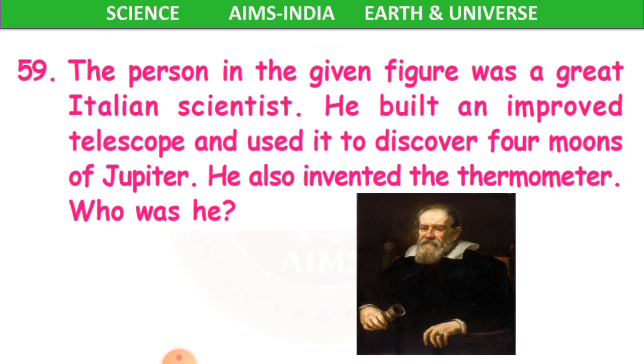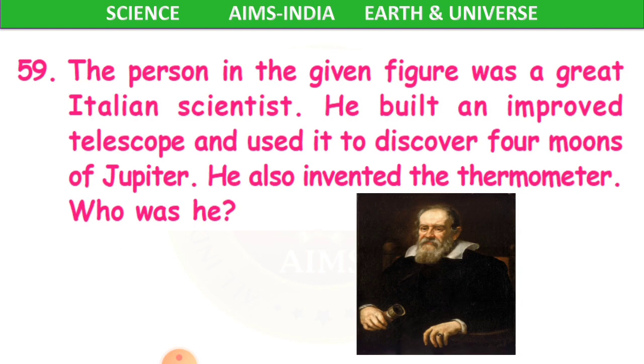He was the person who invented the thermometer, where we check our body temperature. Whenever we get fever, we check our body temperature through this thermometer. And he also built an improved telescope to discover 4 moons of Jupiter.